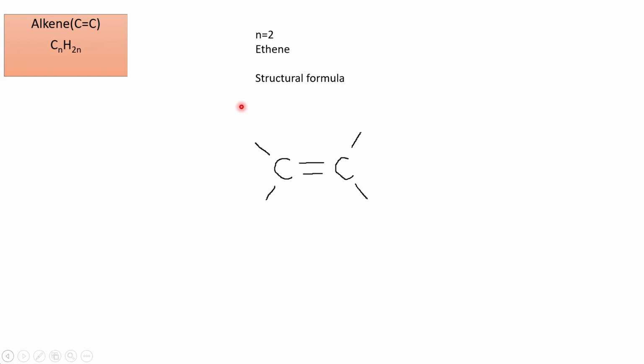Next is to put the symbol of hydrogen atoms at these ends. And thus the structural formula of ethene is ready. We find that C is 2 and 1, 2, 3, 4, there are 4 hydrogen atoms. Therefore, its molecular formula is C2H4. You will verify the molecular formula from the general formula.